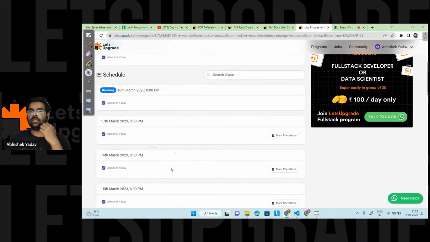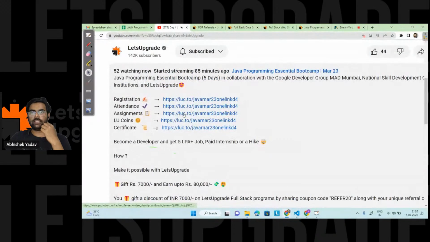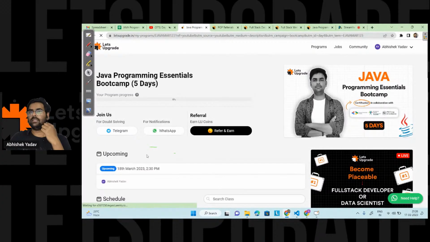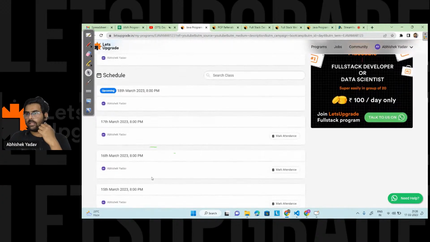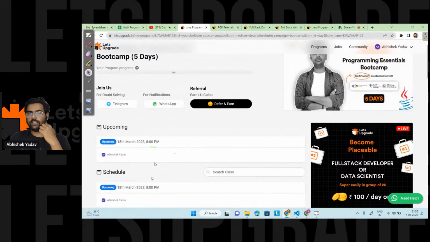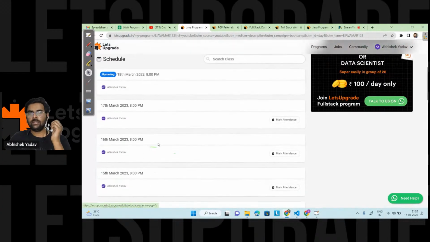So basically, in order to get the assignment, let's see the assignment also, right? Most of the time, I click on the assignment part and let's see whether it is okay here. Guys, I'm not getting the assignment link, but you will get the assignment link here. What you have to do is write the solution.